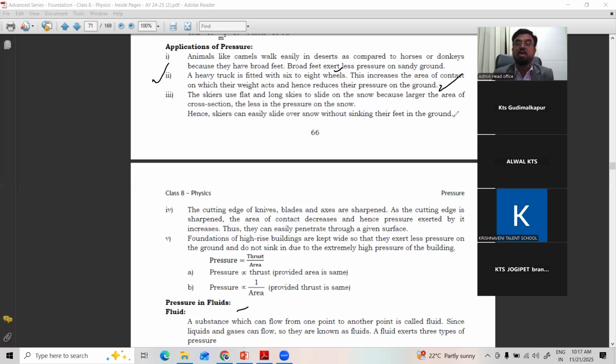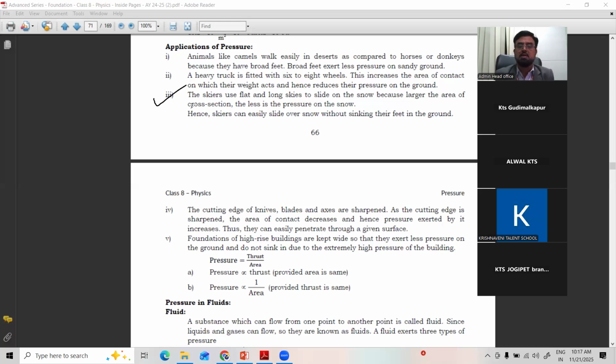See, wonderful. Why do lorries carrying heavy luggage have more wheels? Because they want to distribute the weight of whatever they are carrying over more area. When there is more area, there is less pressure, so the lorry can go comfortably. Got it? Very clear? We can see this daily on the roads, such examples are everywhere. Of course, we cannot go to the desert regularly, but you can see in movies how camels walk and how human beings suffer walking over the desert.